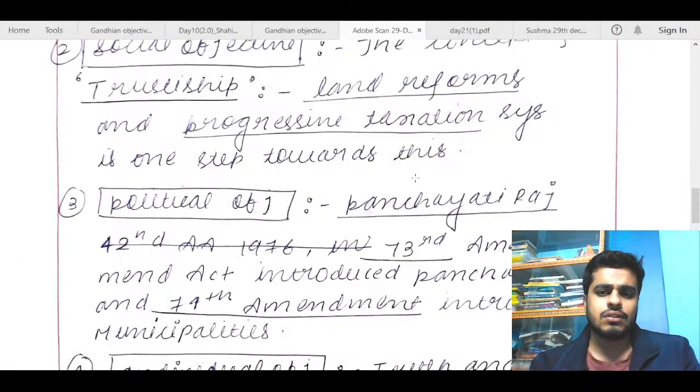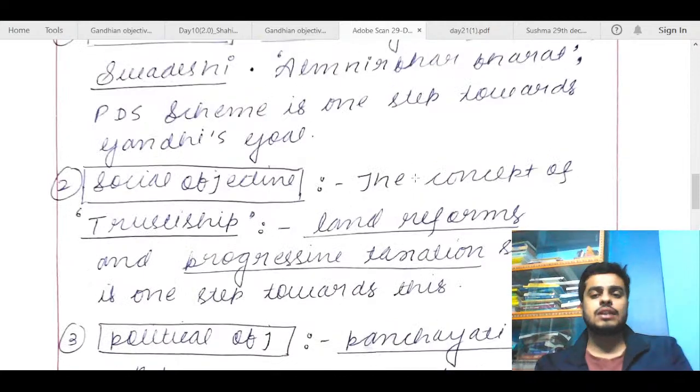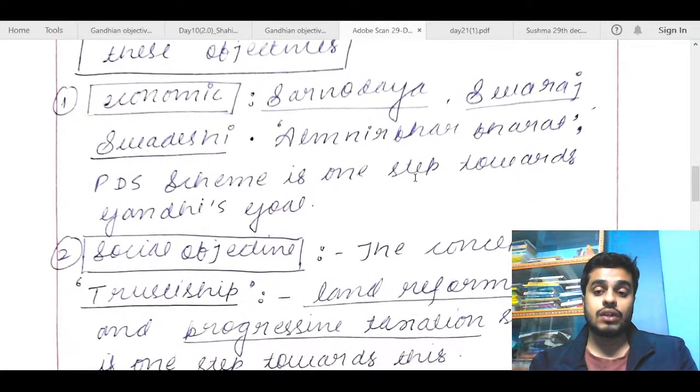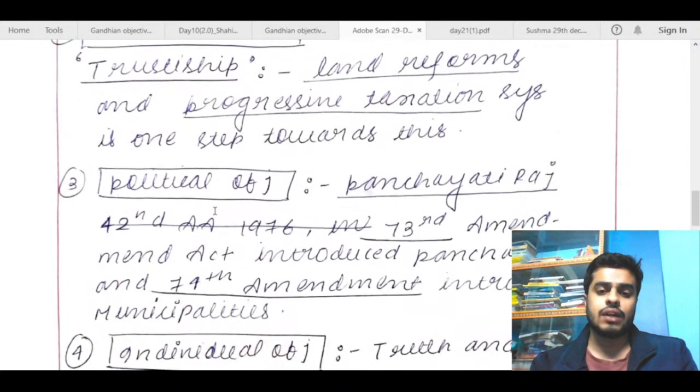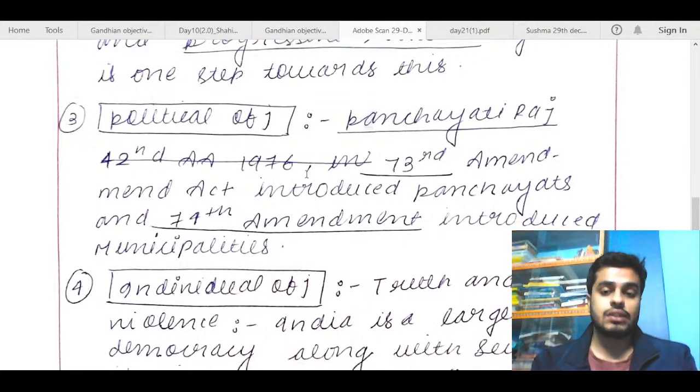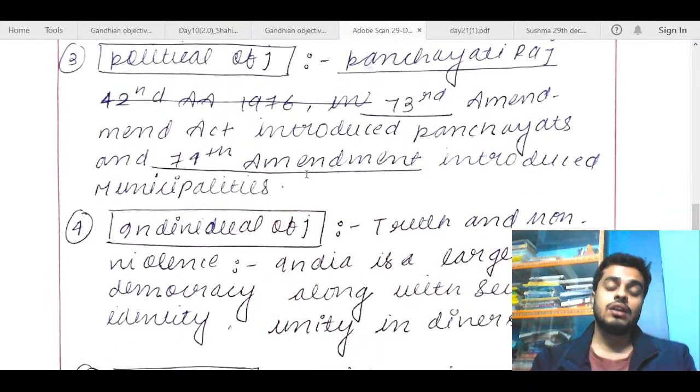So this is again good, but again try to mention some more government schemes and some data points. For example, you can talk about upliftment of 270 million people from poverty and all. You can talk about right to education. You can talk about food security other than PDS. So these things you can try to mention here. You can mention affirmative action for the marginalized sections, reservation for the marginalized sections, or even some of the schemes. You can talk about some of the schemes that are for women and children. So try to include everything in your answer.